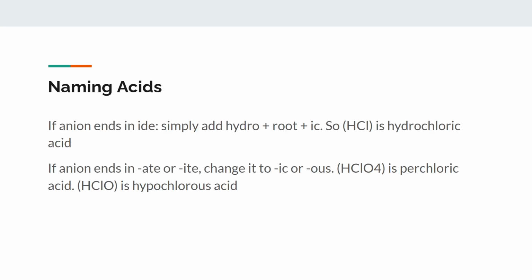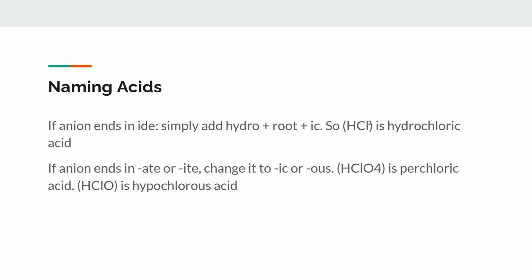For naming acids, if anions end in "ide," simply add hydro plus root plus ic. As we mentioned before, Cl minus is chloride, and H plus is just hydrogen. Because an acid is whatever has a hydrogen, typically in the beginning, it's going to be hydrochloric acid, because you add hydro plus the root plus ic.